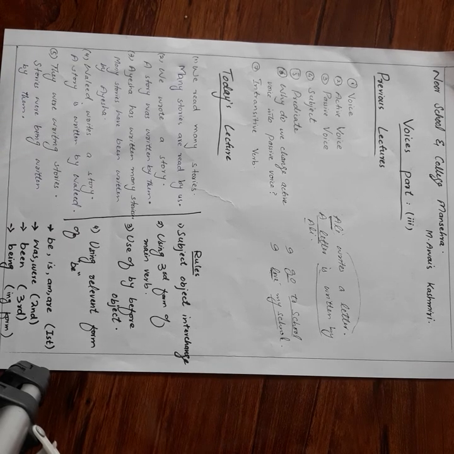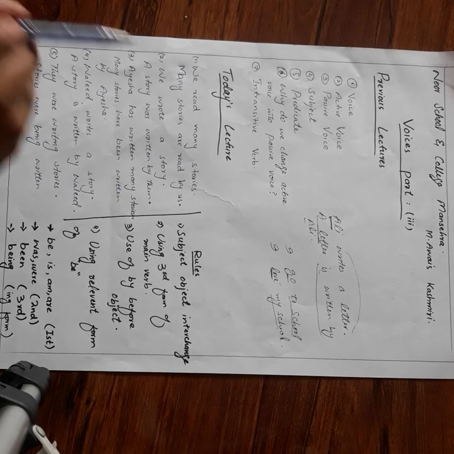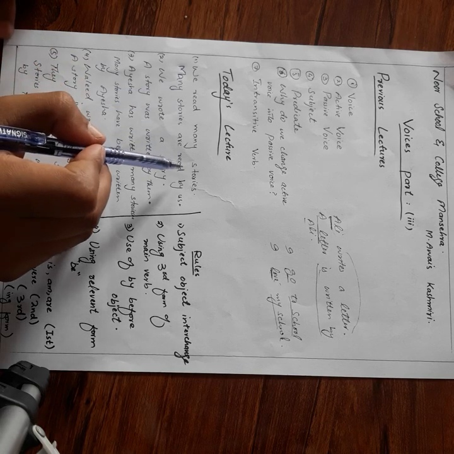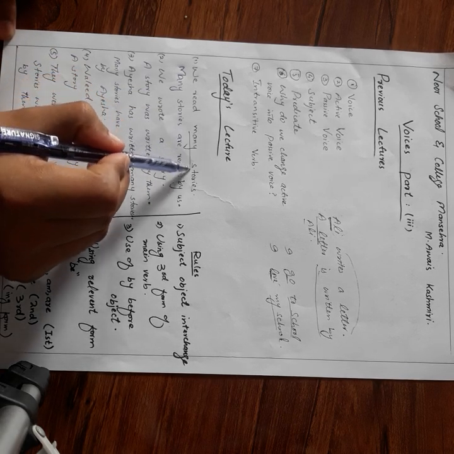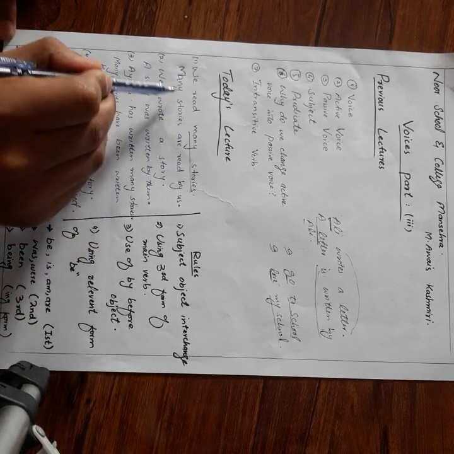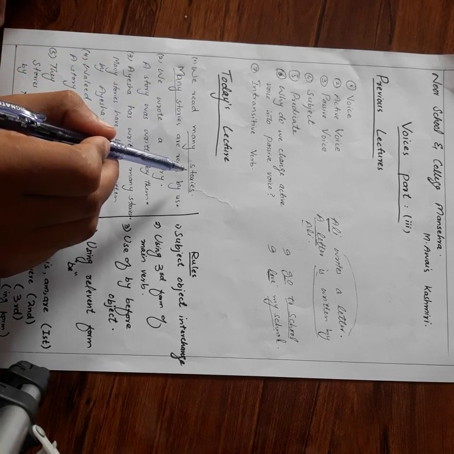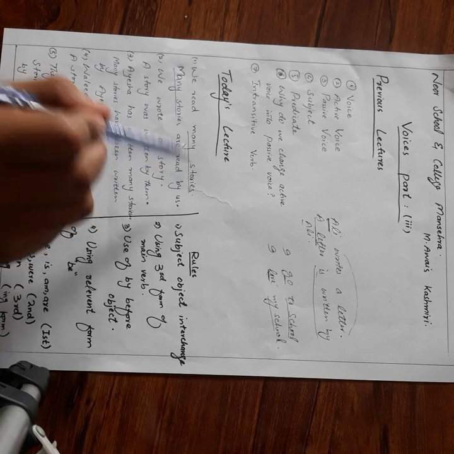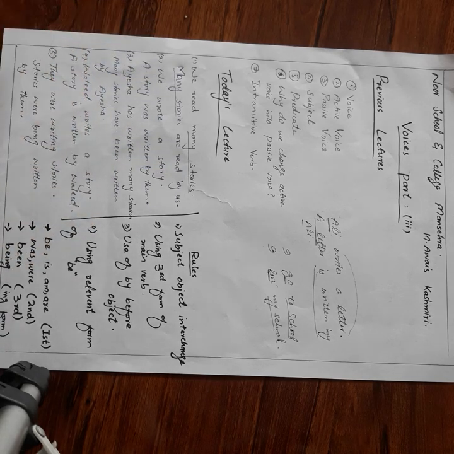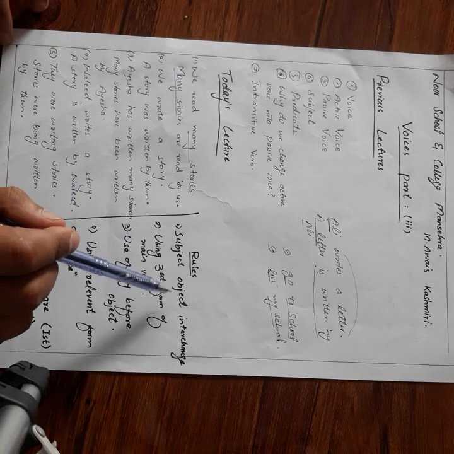First thing that you can observe is that I have brought object at the place of subject. I have made object of the active sentence as subject of the passive sentence. Right? So first thing what I did, subject object interchange.